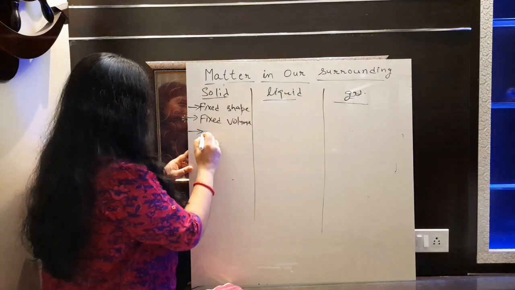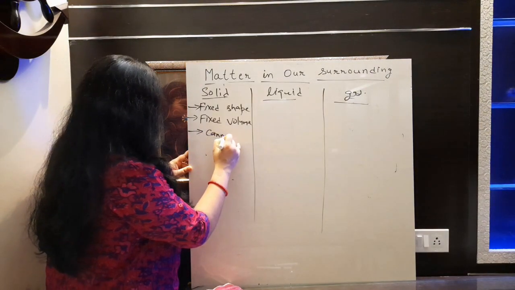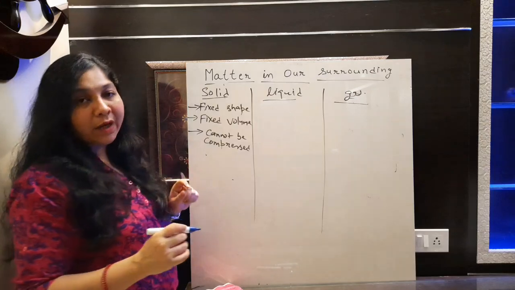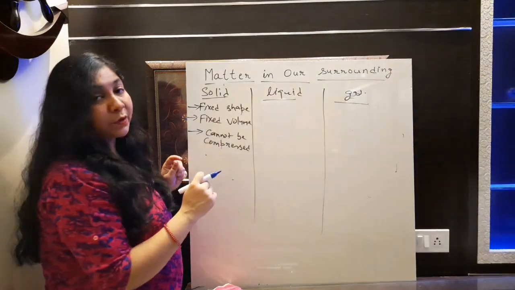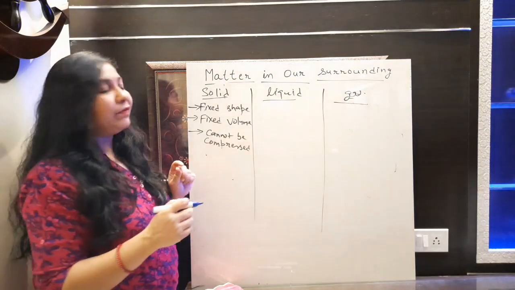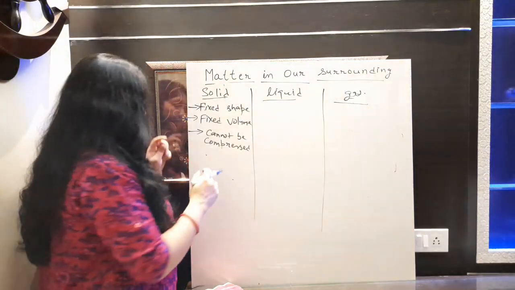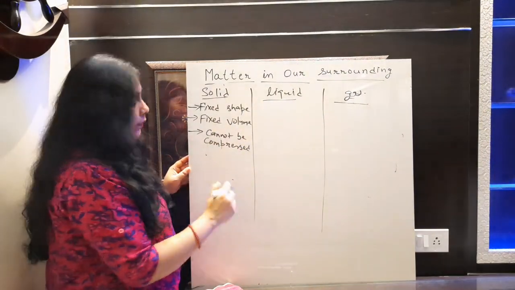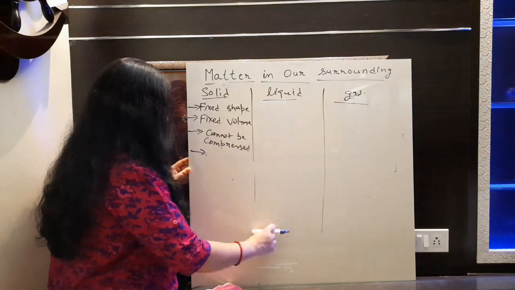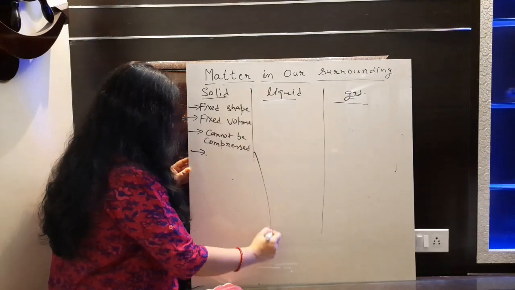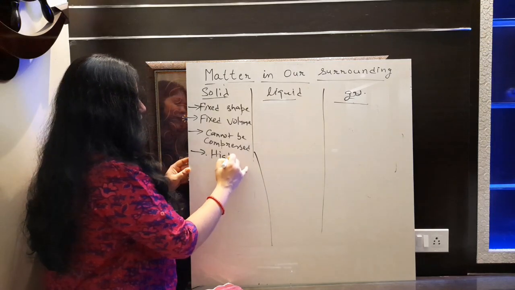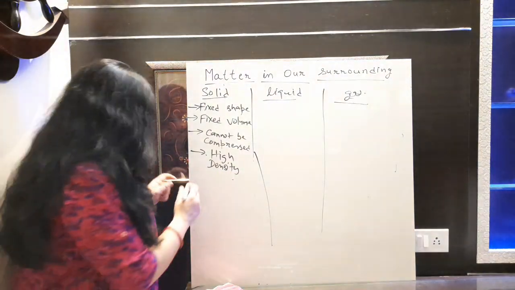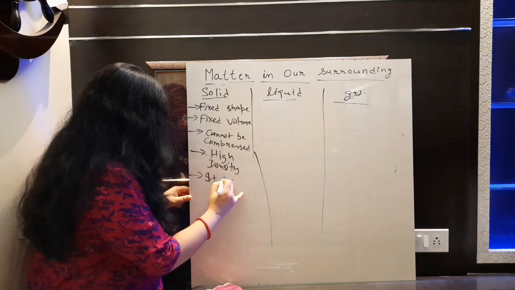Now it cannot be compressed. We are not able to compress it further. We are talking about solid here. So these are a few properties that we can write as a property of solid. First is fixed volume, second is fixed shape, third is cannot be compressed further, fourth is density. It will have very high density. Its density is very high.